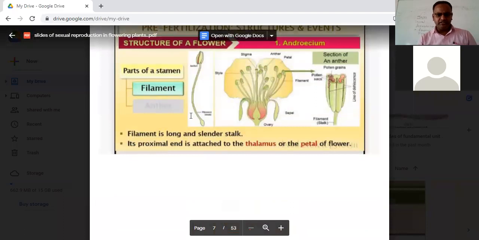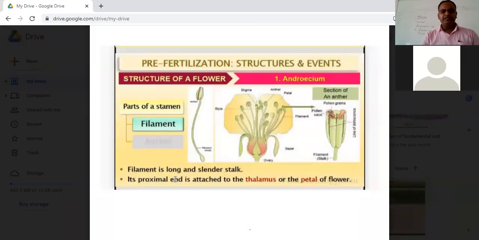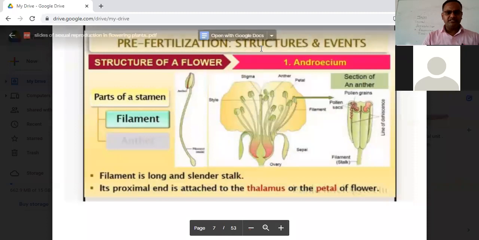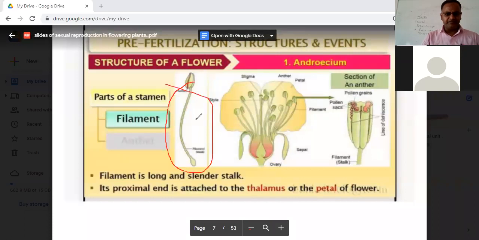As you can see, students, in the diagram, the filament is a long and slender stalk. Its proximal end is attached to the thalamus or the petal of the flower. Here in this diagram, you can see that this part is the filament. Here also this part is the filament.